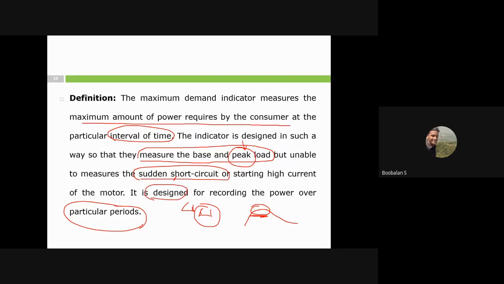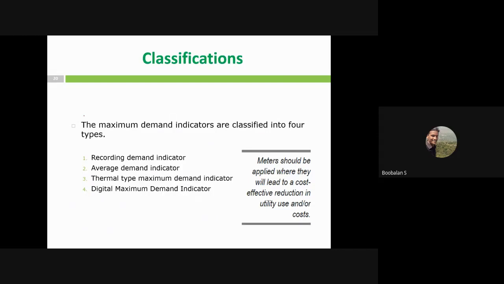So this is the demand meter definition and the maximum demand meter classification. There are around four classifications, and we'll see them one by one: recording demand indicator, average demand indicator, thermal type maximum demand indicator, and digital. Just now we discussed the digital maximum demand indicator, which is very important in industry. It has more features and more functionalities compared to any other meters.